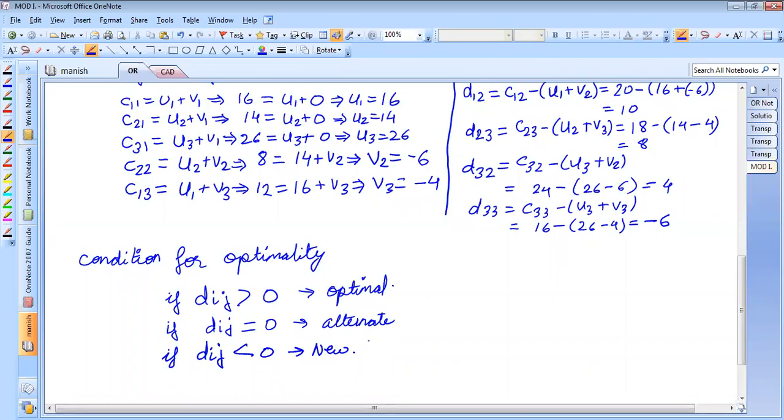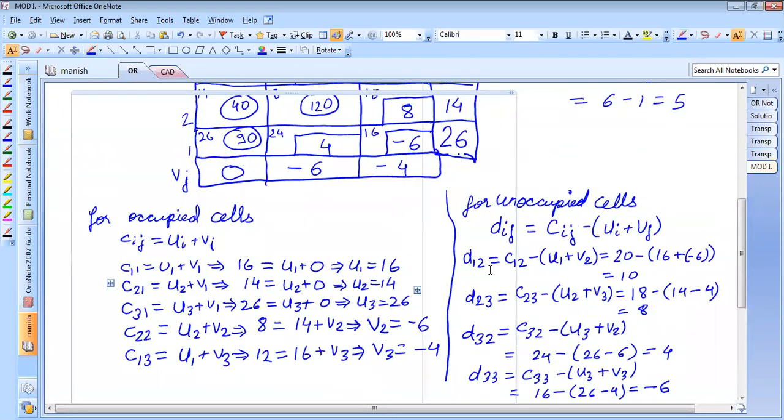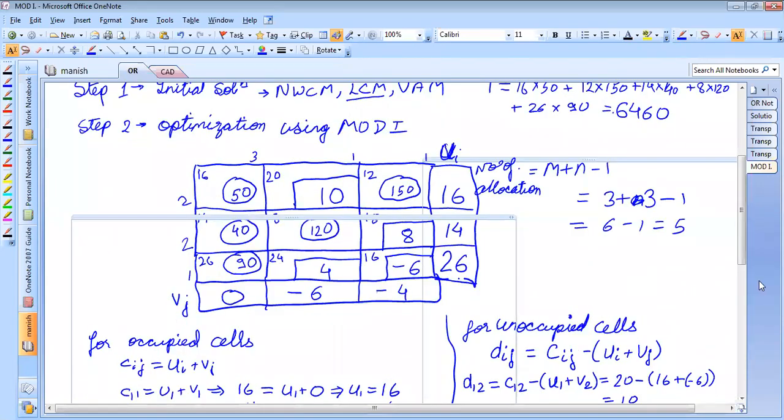Okay. Up to this point, we have studied in the last class. If there is no doubt up to this point, then we'll proceed. Any doubts? Ask me now. Do we check Dij for all the values, to see if they are less, greater or equal to 0 for optimality? Yes, we have to see for all the values.